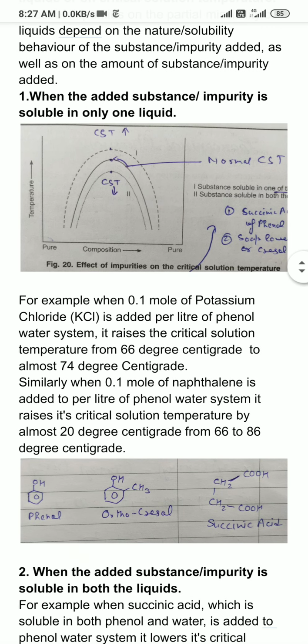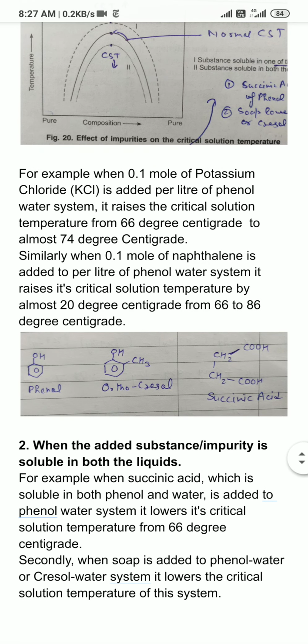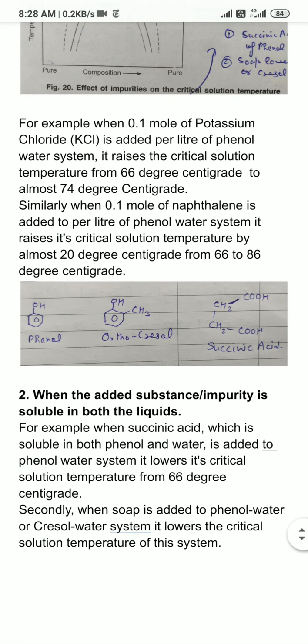And if the added impurity is soluble in both the liquids, then it will increase the partial miscibility or solubility of the two liquids and will lower the critical solution temperature. So, this is all about the effect of impurities on the partial miscibility or critical solution temperature. Thank you.